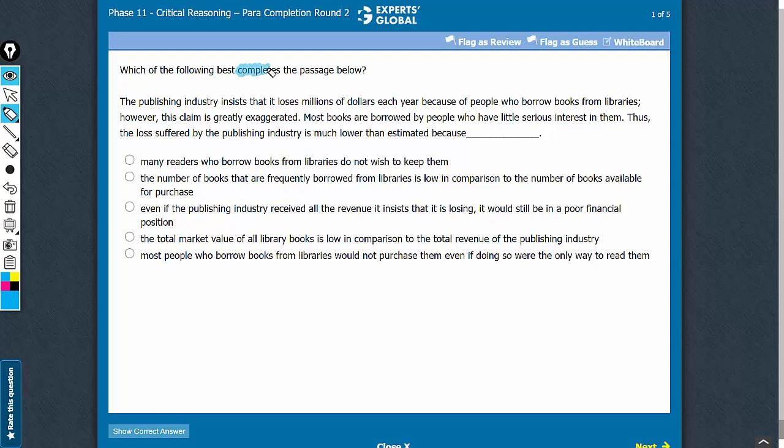This is a para-completion question. We need an answer choice that would logically complete this paragraph here. Let's understand the chain of thoughts here.